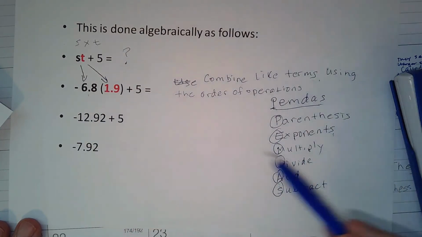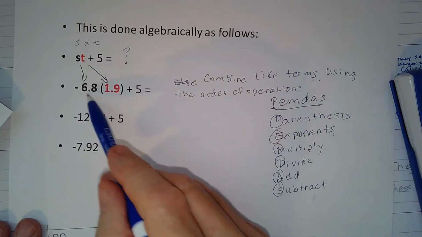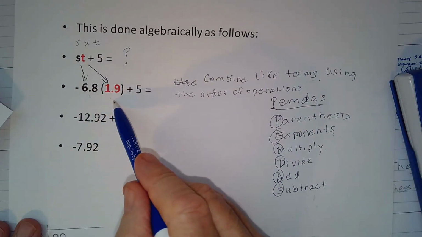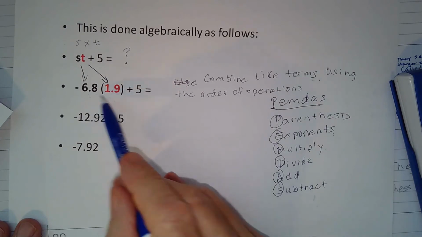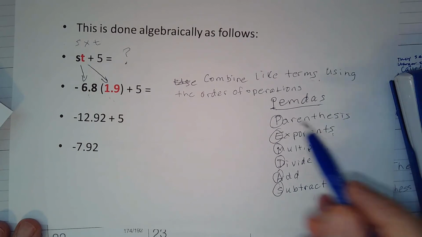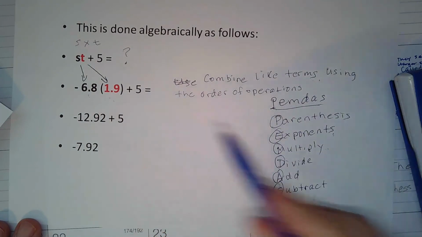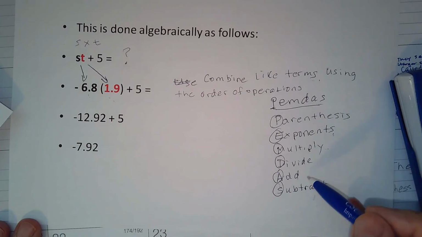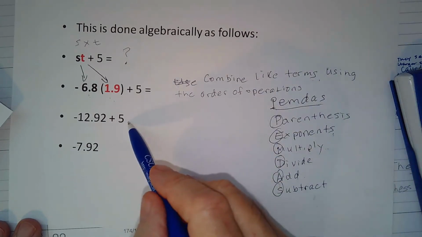That takes us to multiplication. Here we do have multiplication. Negative 6.8 is multiplied by 1.9. Good. So we want to multiply these together. That's the first thing we're going to do. And then we would divide, but we don't have any division here. And then after that we would add. And in this case we would add 5.